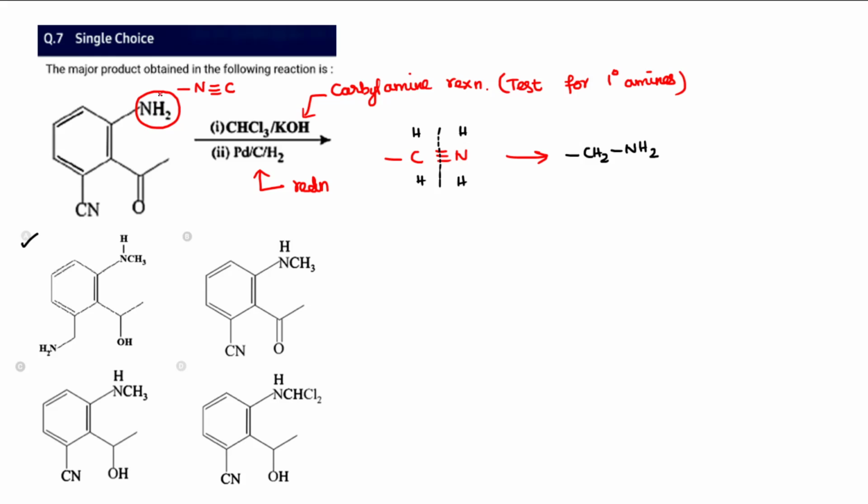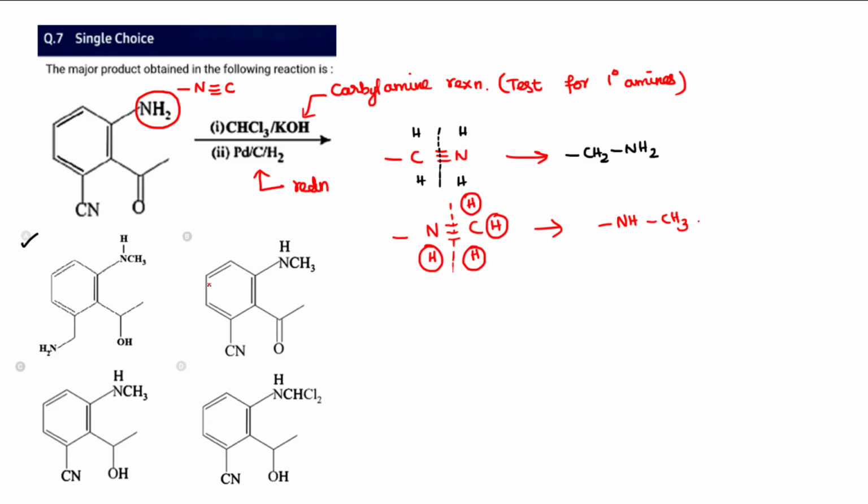So the NH2 here is a reagent. This is a carbylamine reaction, which is a famous test for primary amines, a foul smelling test. So the NH2 becomes NC. Once that NH2 becomes NC, then it is a reduction. Cyanide, we know on reduction, produces CH2NH2. But over here NC is present, so NC will be cleaved like this, 1 hydrogen here and 3 hydrogen altogether. Here also 4 hydrogen only, so that 4 hydrogen will be attached like this. So if it is attached like this, then we may get NH and then CH3 as the answer.